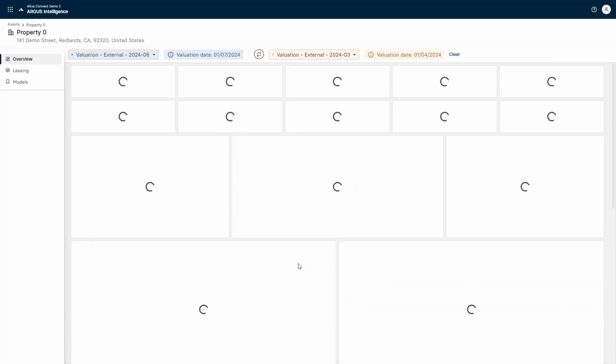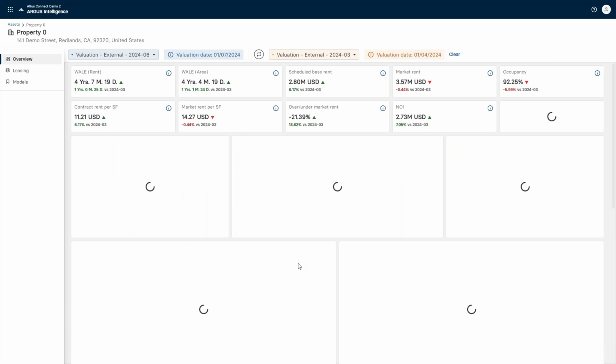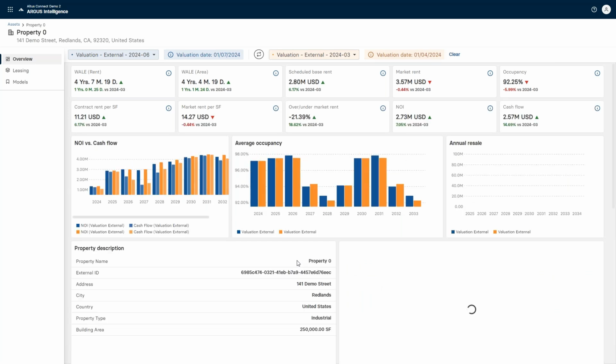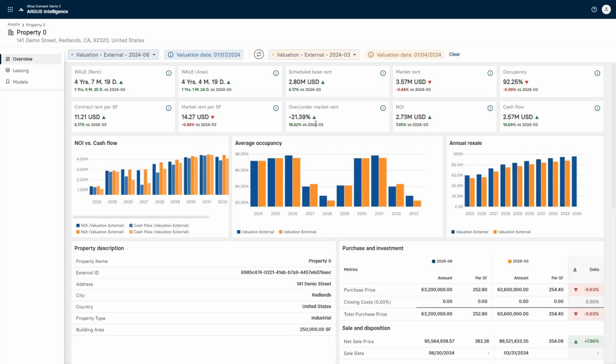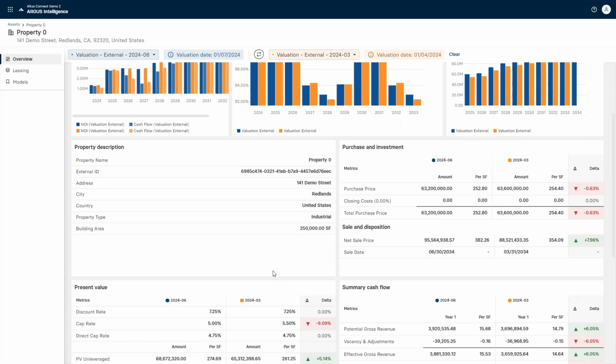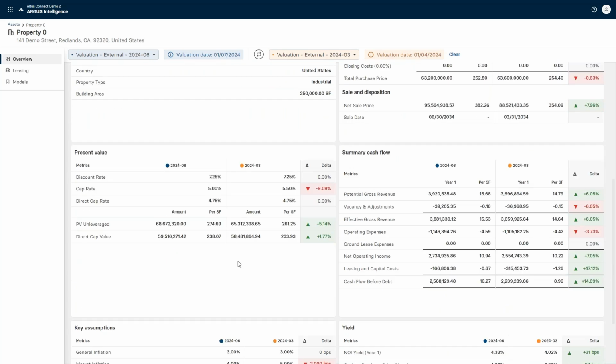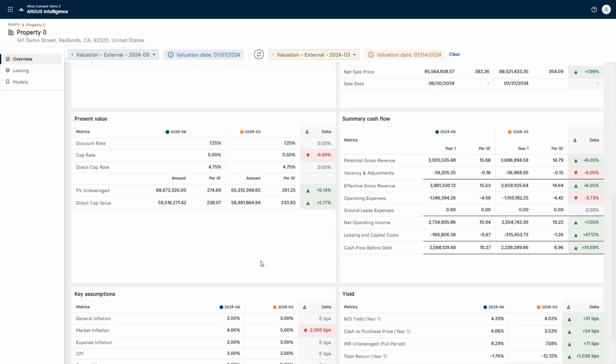And as soon as I put the system into that mode, we do start seeing everything shows in a comparative mode now. So all those key performance indicators at the top now show trend arrows. We can see whether things have gone up or down, period over period. And then down below on the key metrics we see around cap rates, discount rates, valuations, et cetera, we can see how those have changed as well.